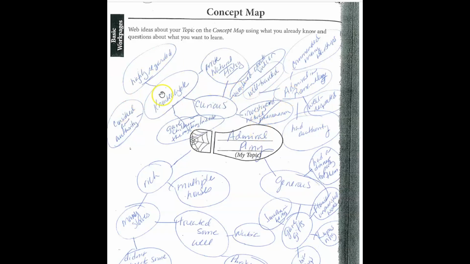And so this is just like an idea web, a web of ideas. He was knowledgeable. He wrote Natural History, which is highly regarded, right? How do I know that he was knowledgeable? So I came up with like four basic things that I knew about him. He was rich, he was generous, he was an admiral in the Navy, and he was knowledgeable. He had a lot of knowledge, right? And then I listed how I knew those things about him. That's what you're going to do for the person you're researching.